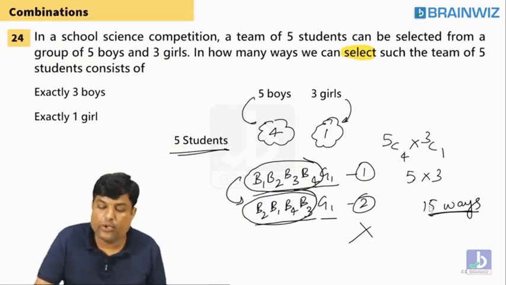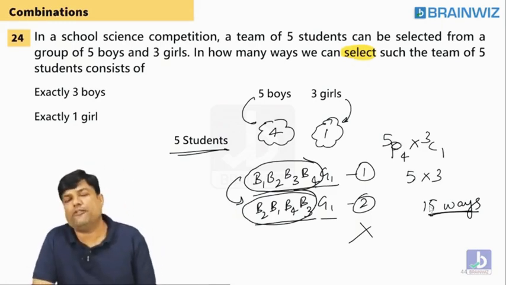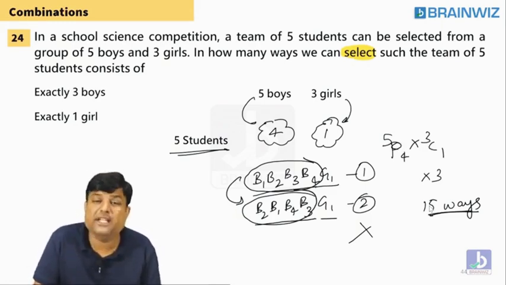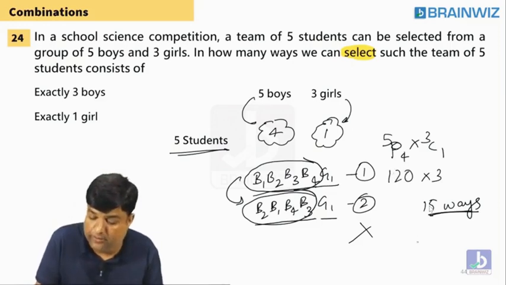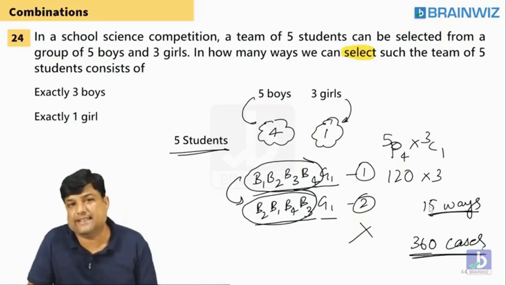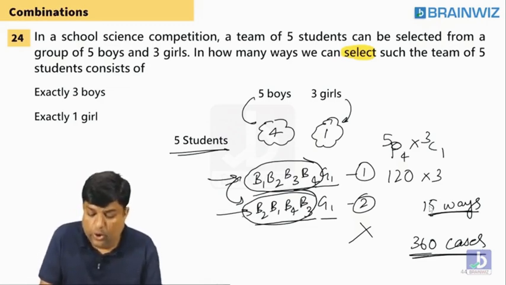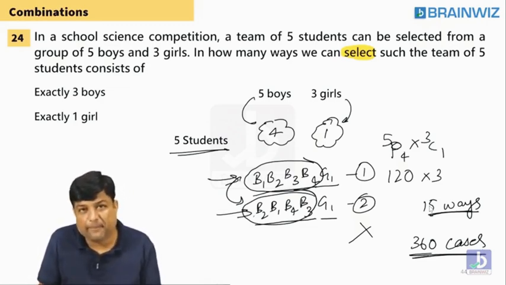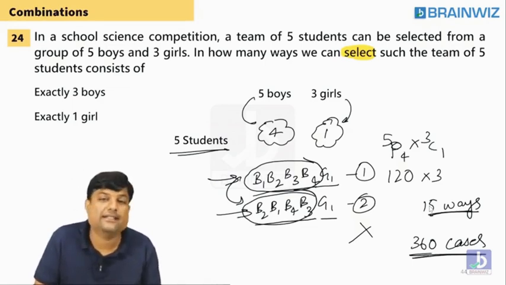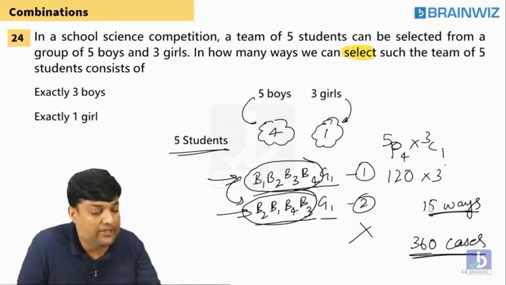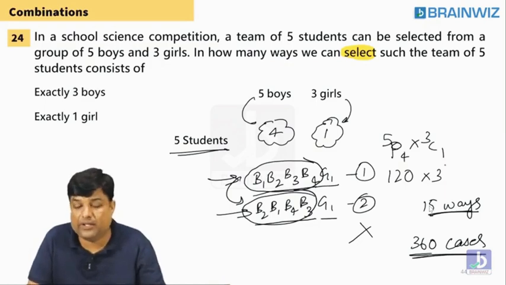That's the reason we are not doing P. If you use P, you get a lot of cases. 5P4 is 120, then 360 cases. All of those are the same cases, like 1, 2, 3, 4 and 2, 1, 4, 3. Cases are the same. That's the reason we don't do all that. Are you understanding? Clear? Many people may have a doubt in this.